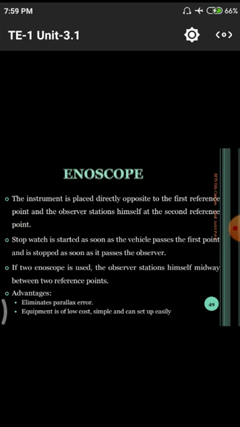By using this inoscope, the equipment is low cost and can simply be set at a particular point. That means the cost of the equipment is very low. Why? Because we are simply using mirrors, which are of normal cost and simple to adjust at a particular position. Normally in surveying we have tripod stands and other equipment that we need to adjust, which is a time-wasting process. By using this inoscope, it is not very hard to adjust at a particular point. It is as simple as possible.